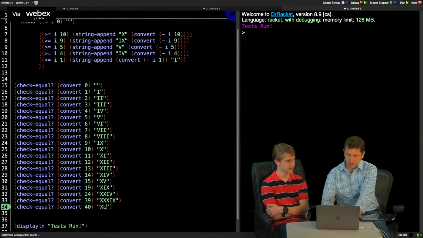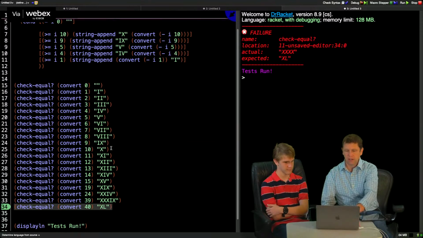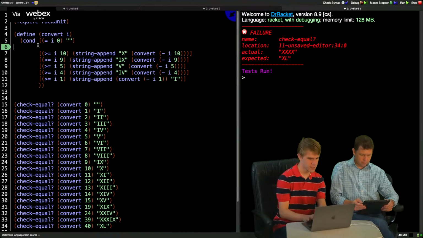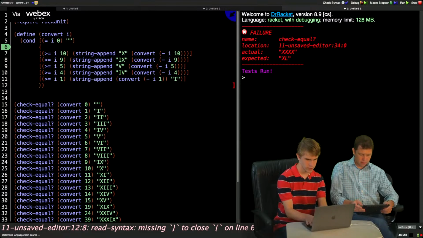Is that what we decided it is? Extra large. Yeah. Okay, yeah. So 40, L is 50, so XL is 10 less than 50. So if we do this, now we have a failure. So what do we do next? Okay, so the simplest thing to do is going to be just write 40 in.